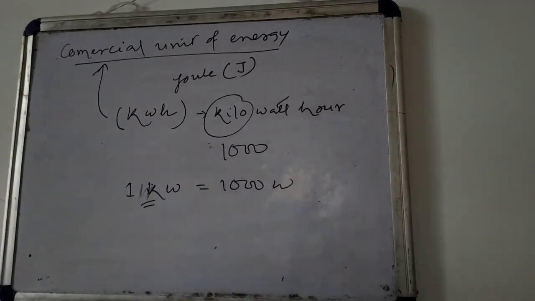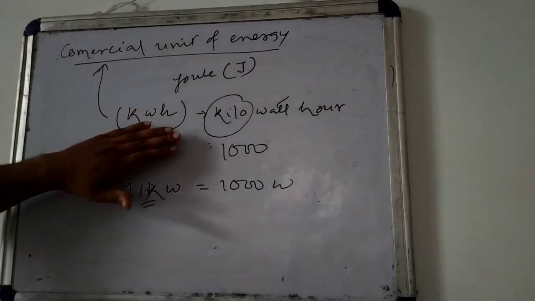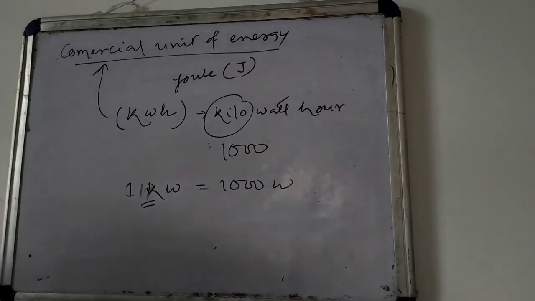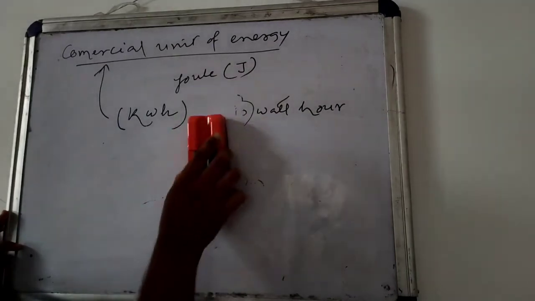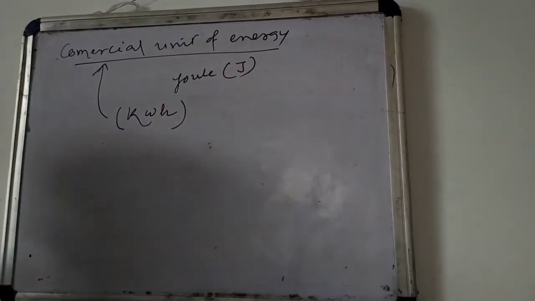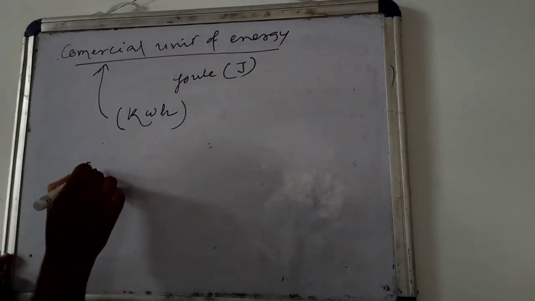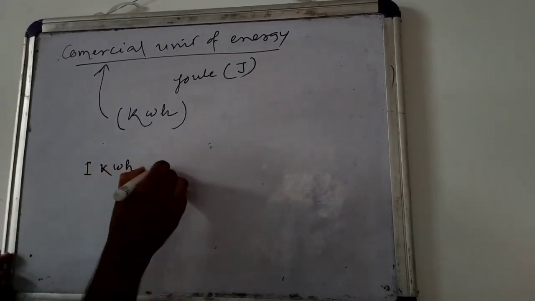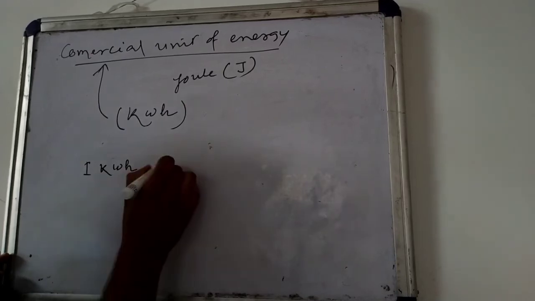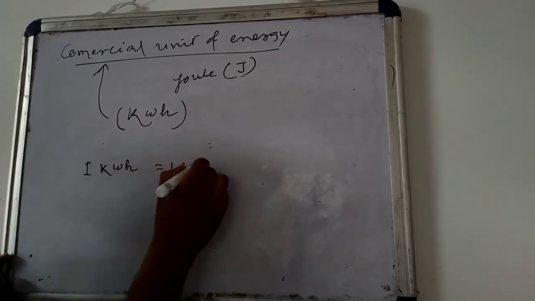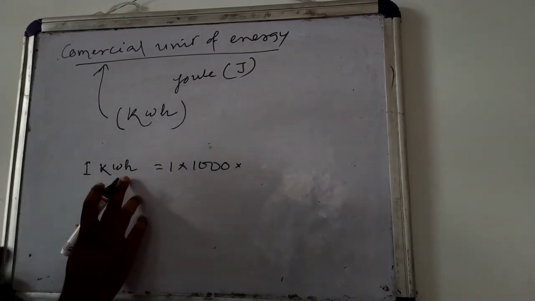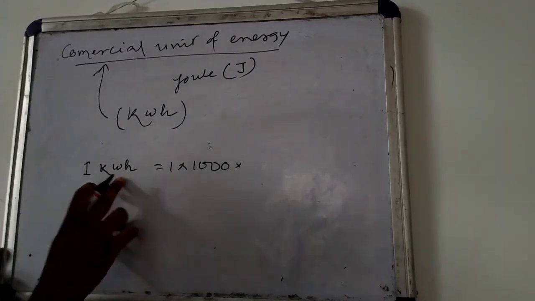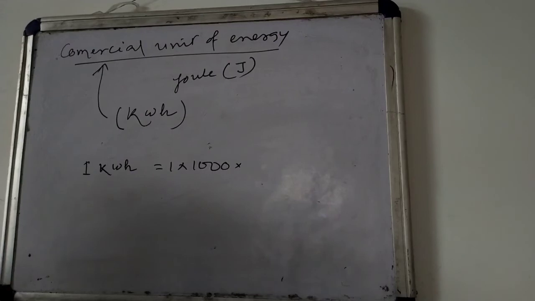Now how many joules is 1 kilowatt hour, that we can calculate. That means the relation between kilowatt hour and joule. So 1 kilowatt hour equals 1 into kilo, meaning 1000 watt, and this hour we have to convert into seconds.